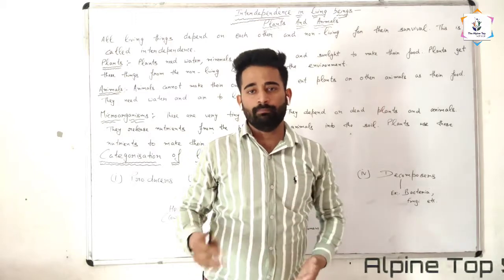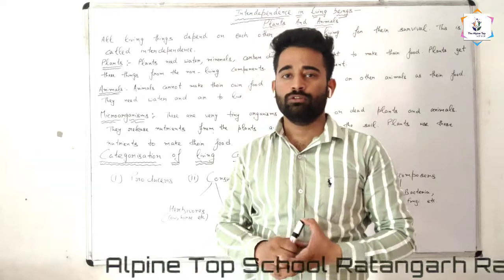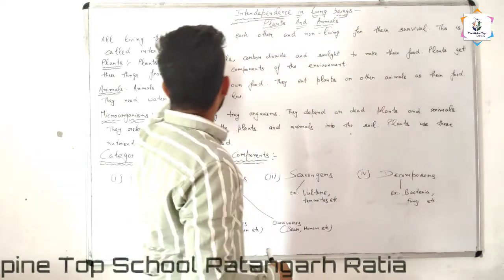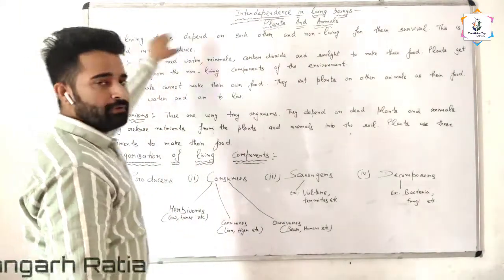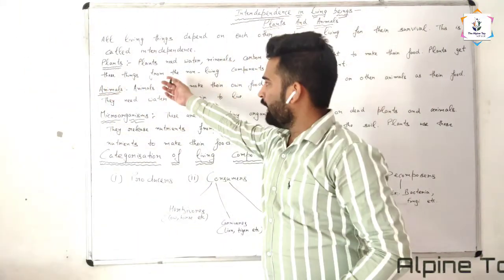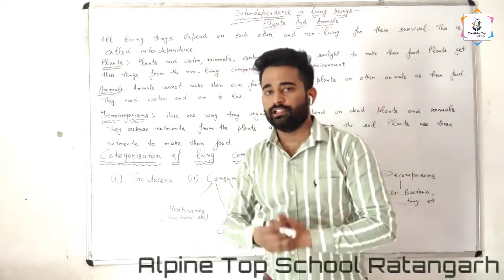All living things depend on living things and also on non-living things. That is called interdependence. What is that called? Interdependence. For example, we will discuss how plants, animals and microorganisms depend on other things for their survival.